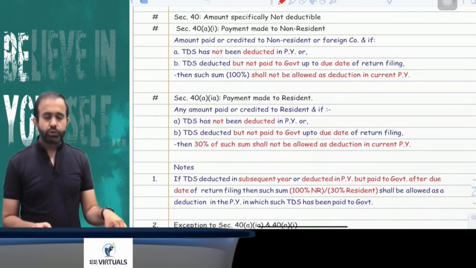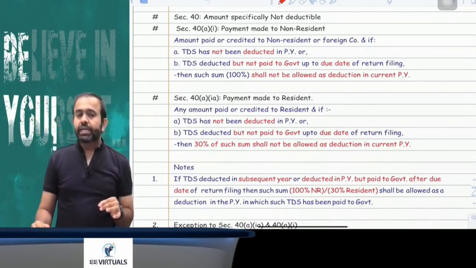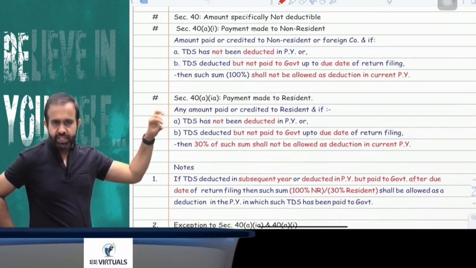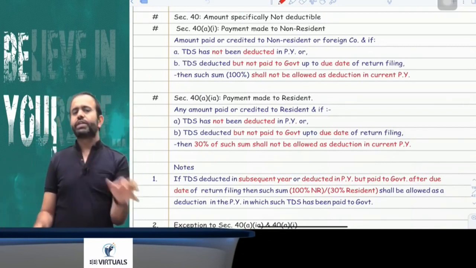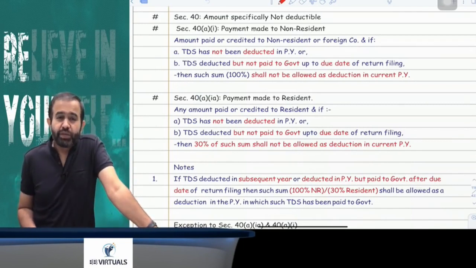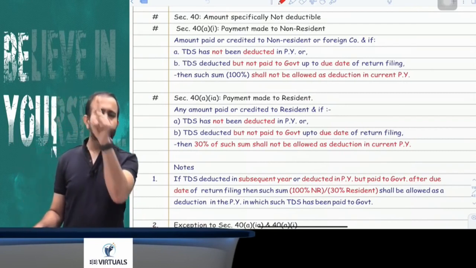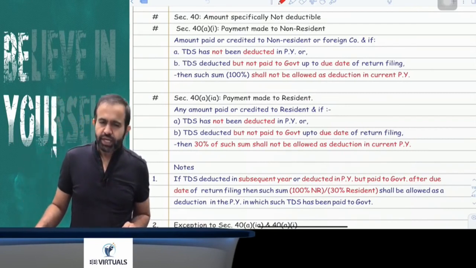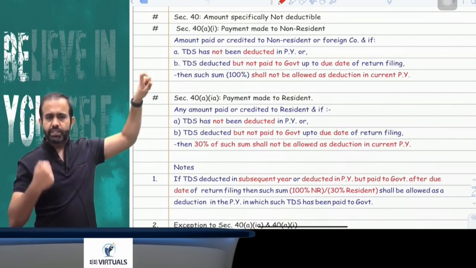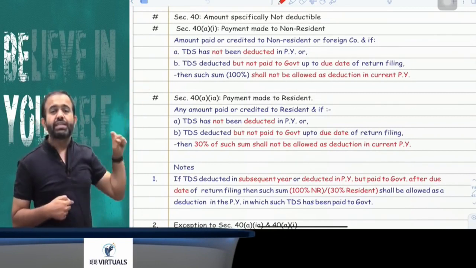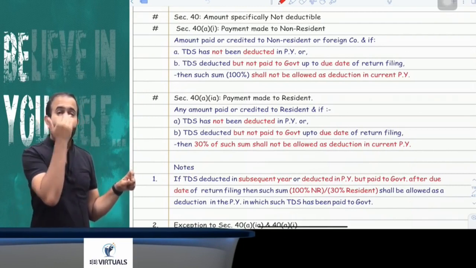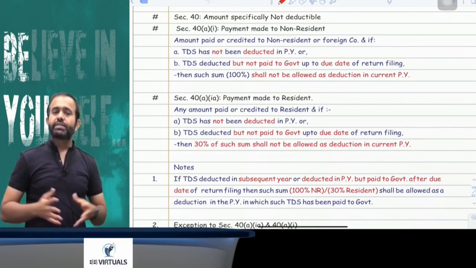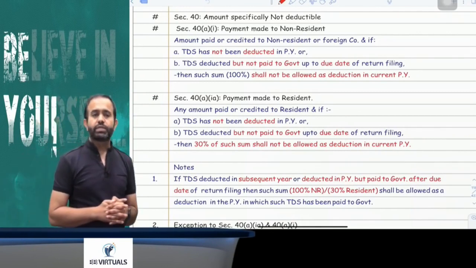Now the next point is related to section 40(a)(ia). It says that if any amount is paid to a resident person or the account of a resident person is credited, and TDS is not deducted in the current previous year, or deducted but not deposited to the government up to the due date of return filing, then 30% of such expenditure will be disallowed. In the case of a non-resident 100% was disallowed; in the case of a resident only 30% is disallowed. If it is deposited in a subsequent year, then it will be allowed as a deduction in the year in which that TDS is deposited to the government.